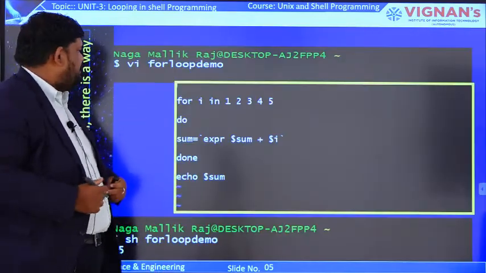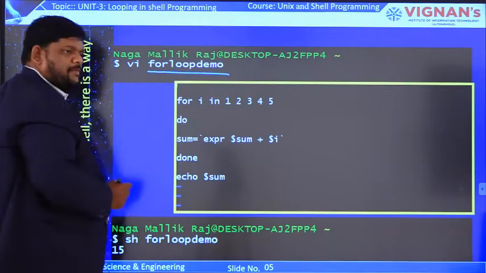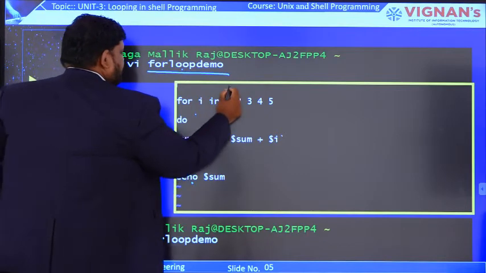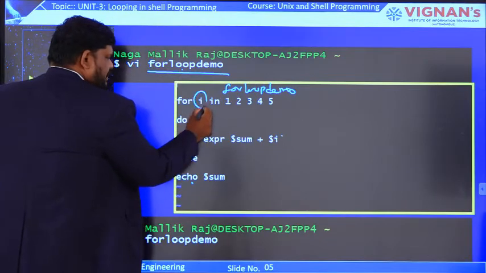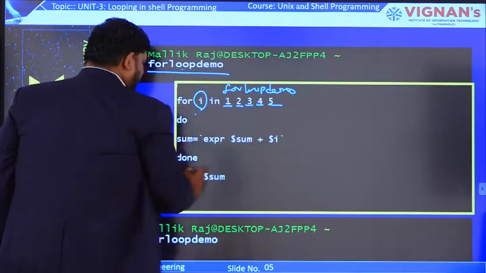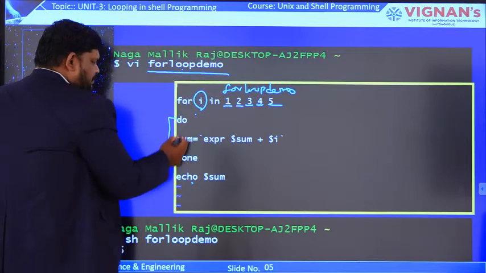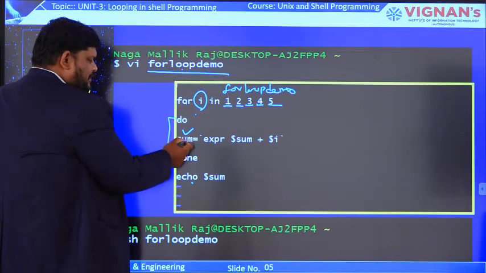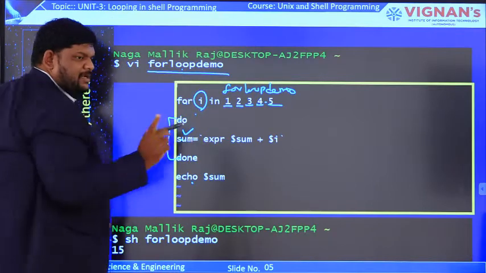Let us consider this example. This is the file name, for loop demo. In this file, this is the code that is present. Here this is the variable name, and these are the values: value 1, value 2, value 3, value 4, value 5. Now how does this loop execute? do and done are nothing but the starting and ending of the for loop. Inside, only one statement is there, so this is the body of the for loop. Each and every time only this statement will be repeated. Here 5 items are there, that's why this statement will execute 5 times.